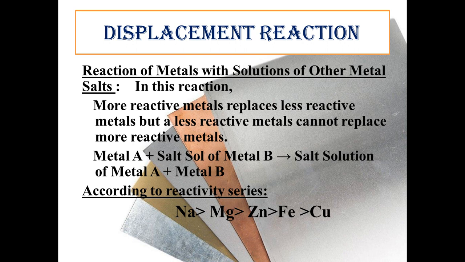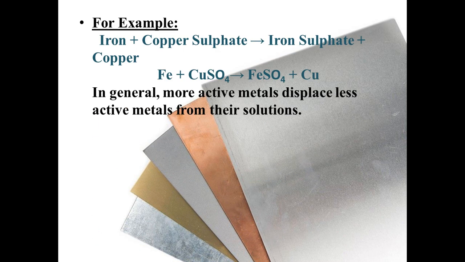Students, for example, when iron reacts with copper sulfate, it forms iron sulfate plus copper.